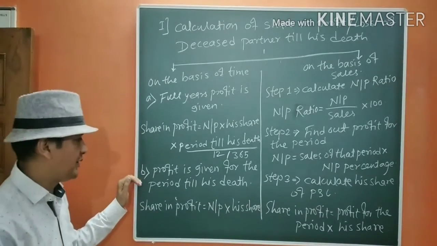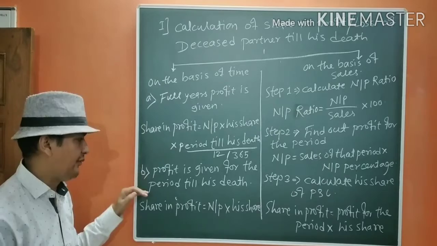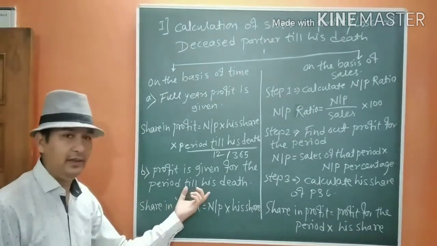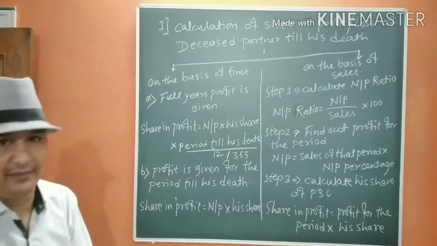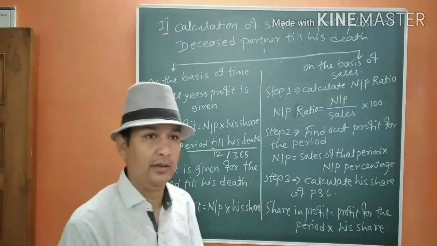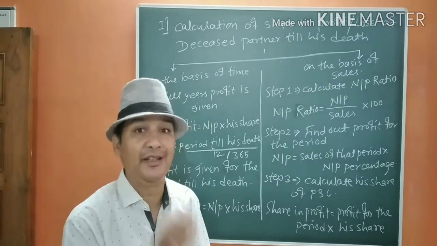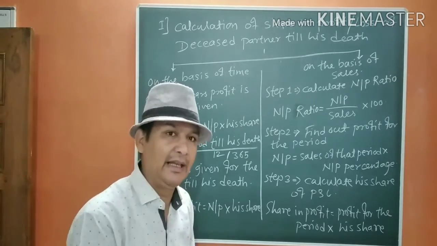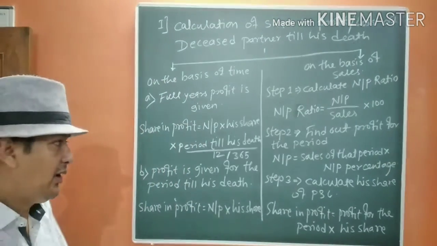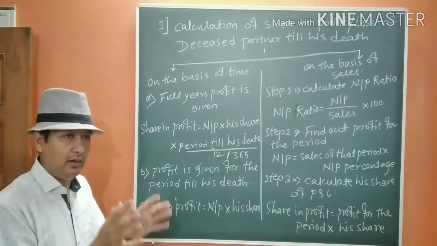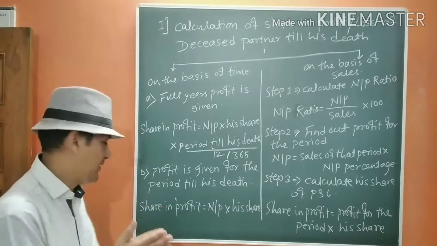The second case: profit is given for the period till his death. Now it is specified that the firm's profit up to this period is this much. Sometimes it is directly given to you for that period only, how much profit the firm is earning.